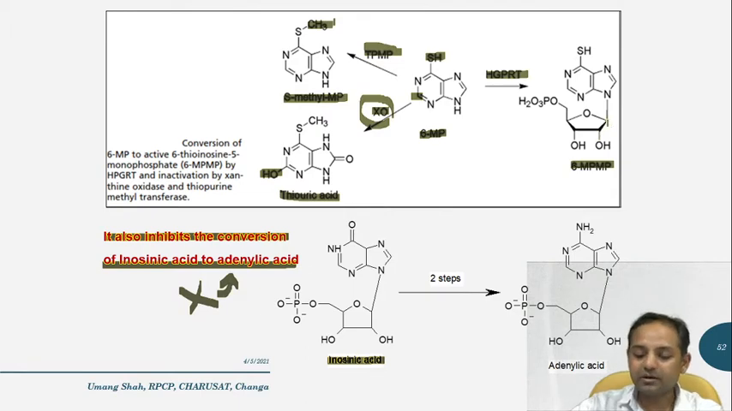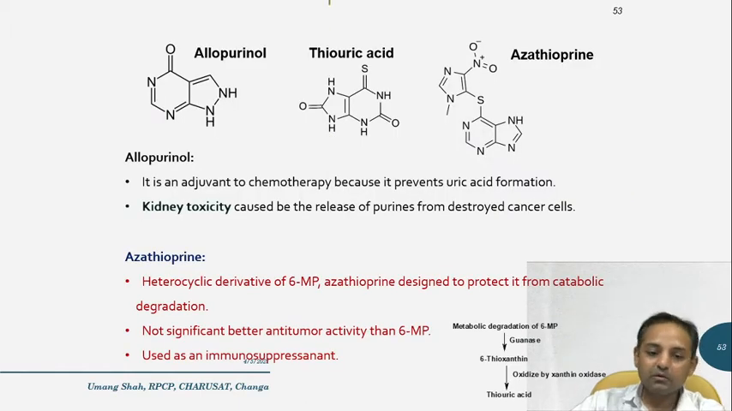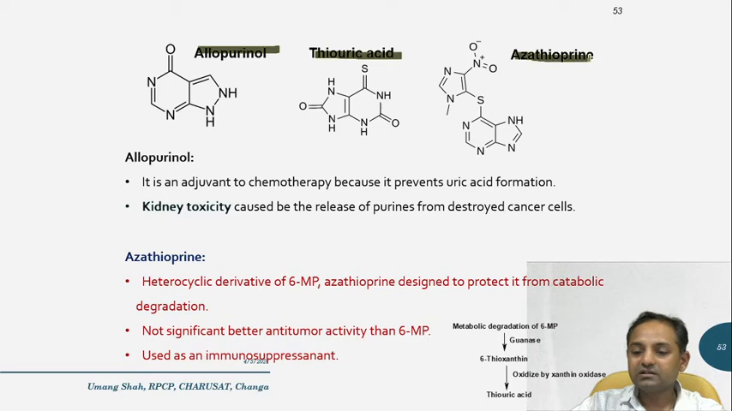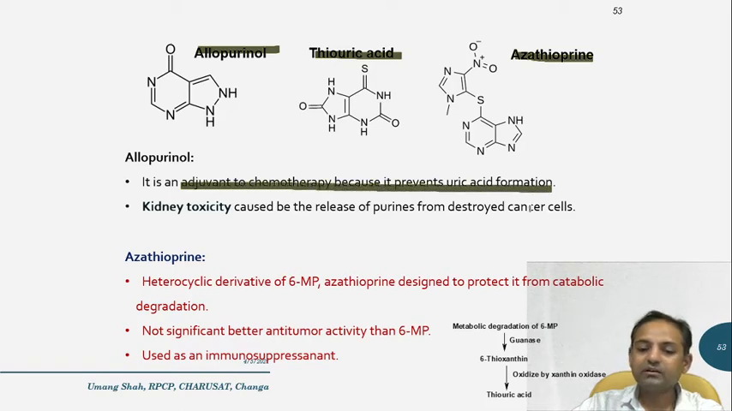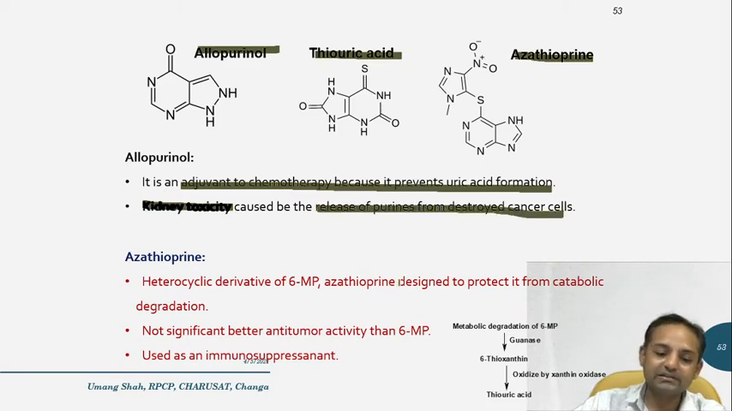of 6-mercaptopurine. Now other drugs are allopurinol, thiouric acid, and azathioprine. So allopurinol is an adjuvant to chemotherapy because it prevents uric acid formation. So it is used as an adjuvant therapy. And kidney toxicity is the main side effect associated with allopurinol, because of the release of purine from destroyed cancer cells.